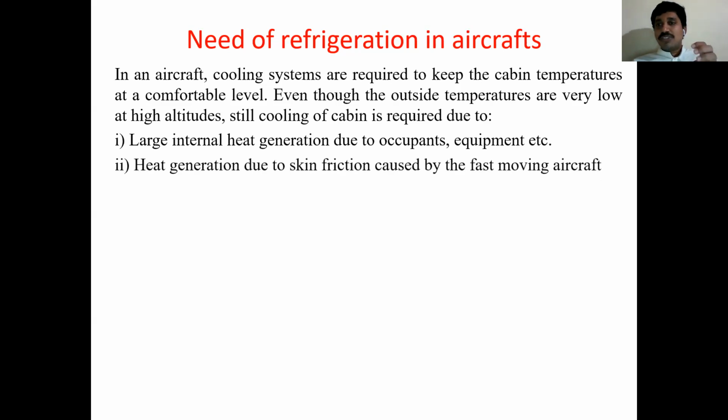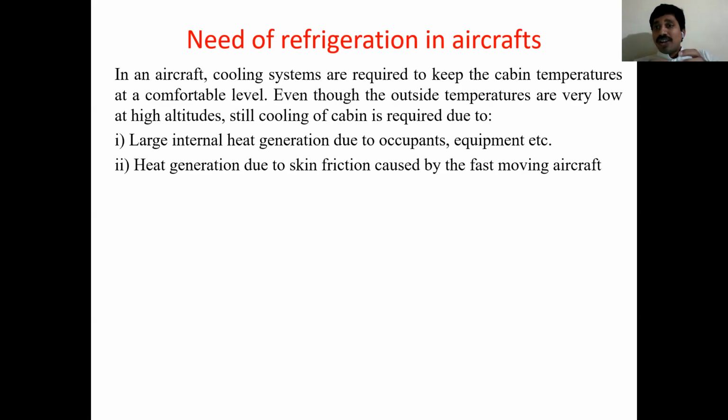So what is skin friction? When an aircraft moves at high altitudes, it always travels with high velocity. So when the aircraft moves with high velocity, the outside air which is passing over the aircraft surface is going to contact the aircraft surface.